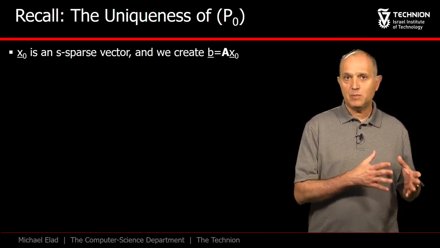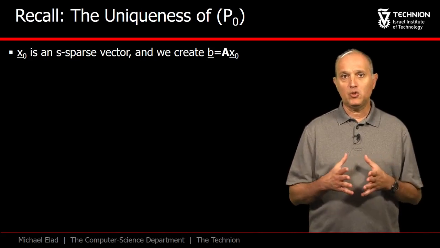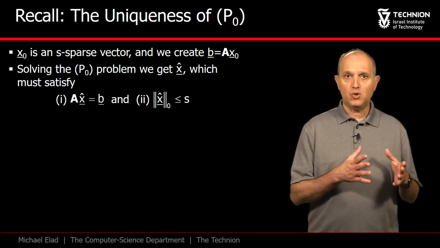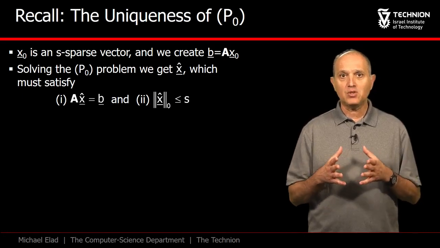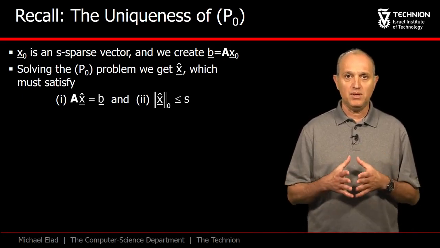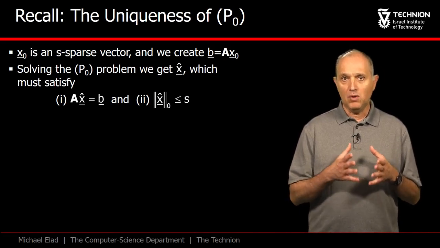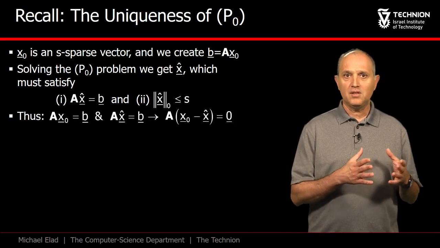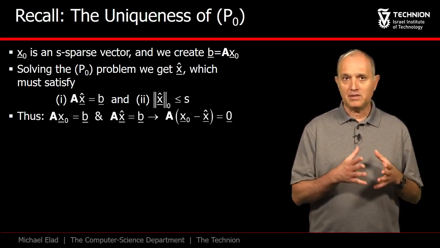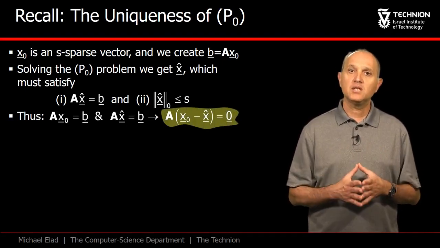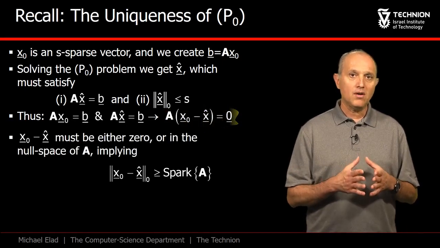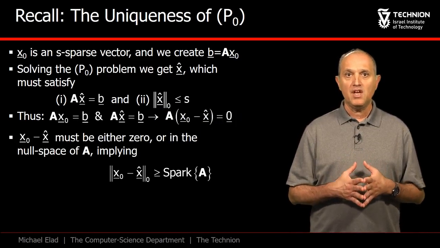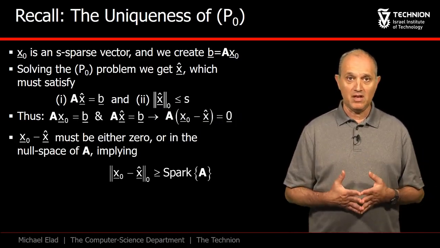X0 is an S-sparse vector, and we use it to create the vector b as A times X0. Thus, when solving the P0 problem, the solution x hat must obey the linear system Ax equals b, and it must also be, at most, S-sparse. The first of these two properties implies that the difference vector X0 minus x hat must be in the null space of A. Recall the definition of the spark, being the minimal possible number of non-zeros in vectors that are in the null space of A.